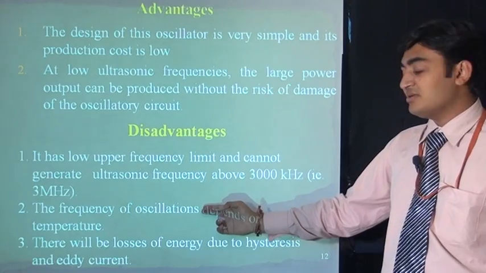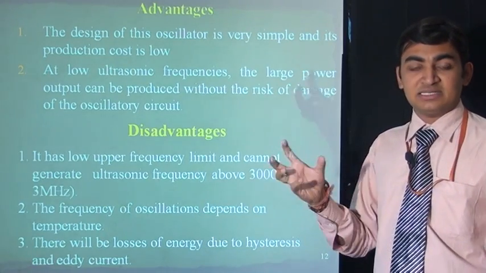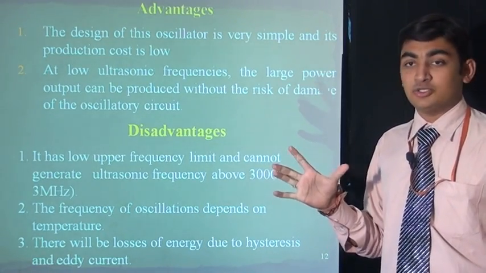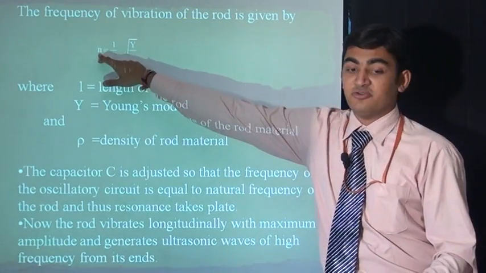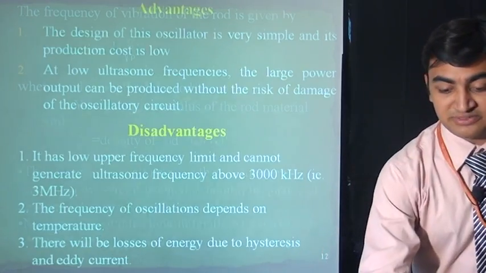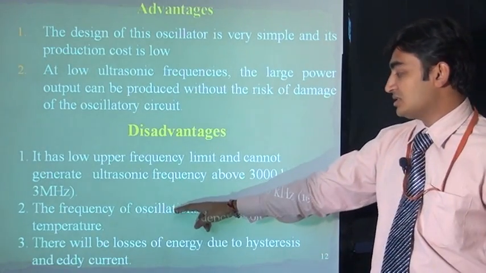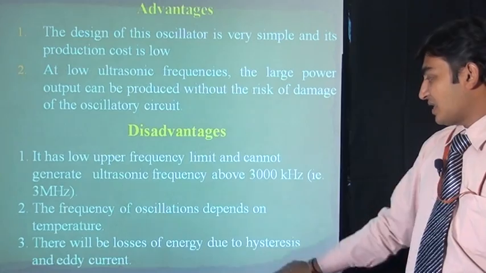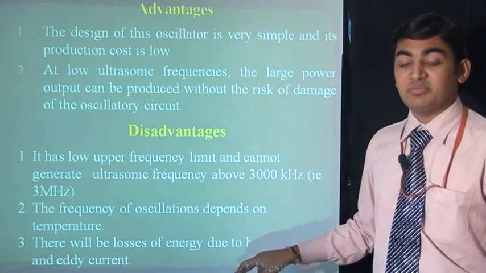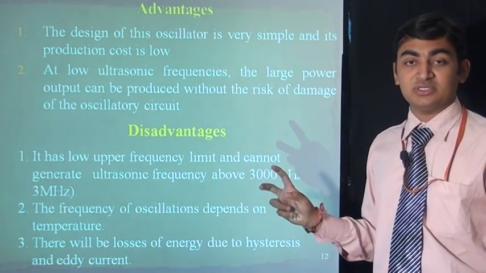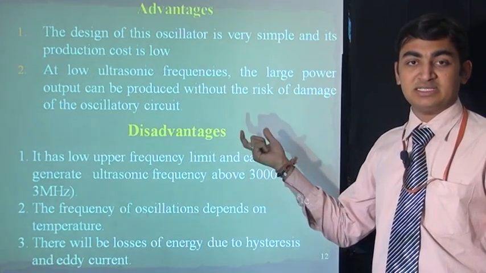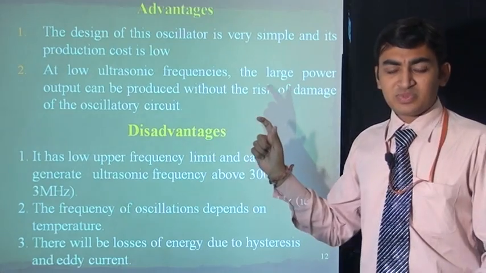It will depend on the temperature, because when we increase the temperature, the length of the bar will increase. So length depends directly on the number of vibrations. So temperature affects the vibrations. Then second, there will be losses by the hysteresis loop, because we use a magnetic field, so it will produce a hysteresis loop in ferromagnetic substances, so there will be losses